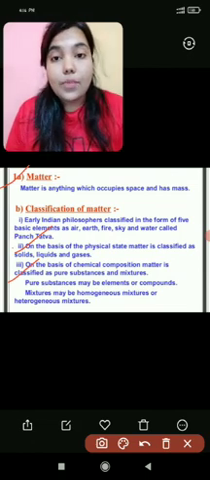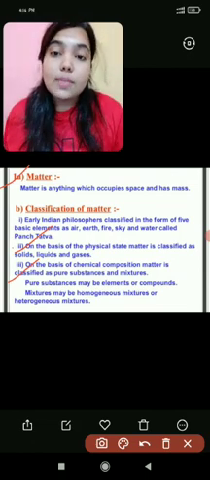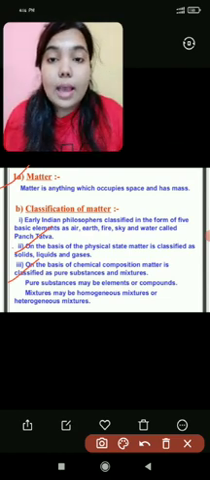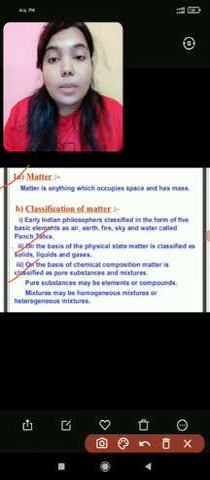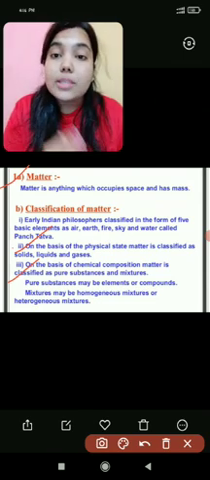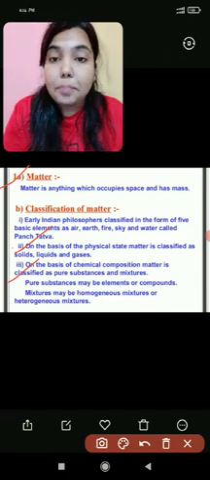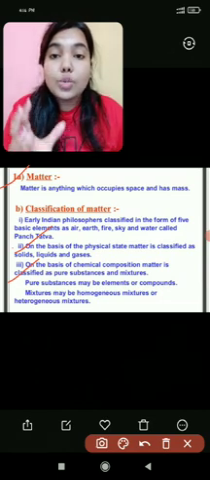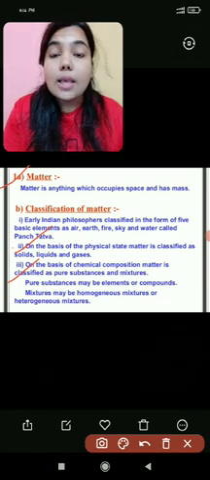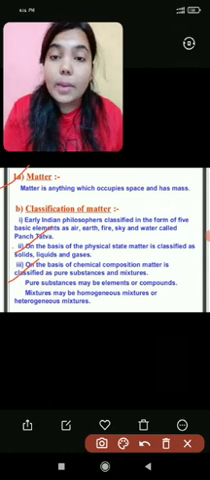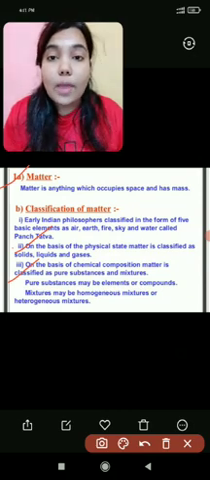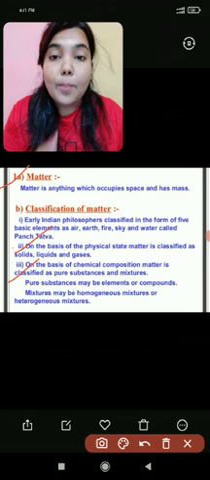Another classification is compound. This one is also a pure form of matter, but it can be defined as when 2 or more elements combine with each other in a fixed ratio, that is called a compound. For example, the water compound, H2O molecule. So what is the H2O molecule? In this, hydrogen element and oxygen element combine with each other in a fixed ratio. Two atoms of hydrogen and one atom of oxygen combine with each other, then only the water compound will form.